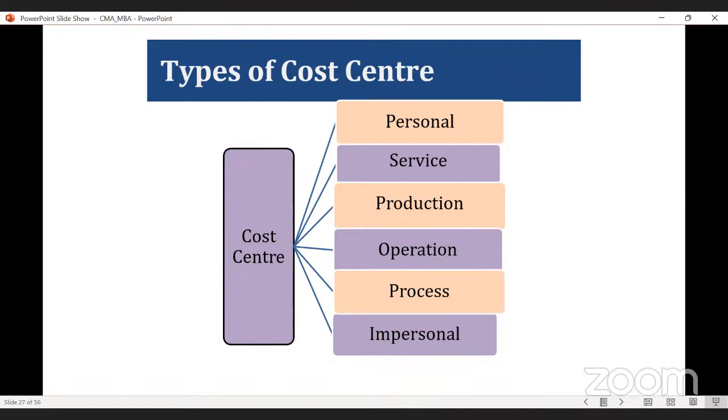Let's say per year your car needs 10,000 for maintenance cost. So you know 10,000 is my maintenance cost. If in a particular year your maintenance cost is more than 10,000, you can know why it is more than 10,000. So wherever you are talking about your car, that means you are fixing that particular car as the cost center. What is the objective? Your objective is to ascertain the cost incurred in that particular cost center.